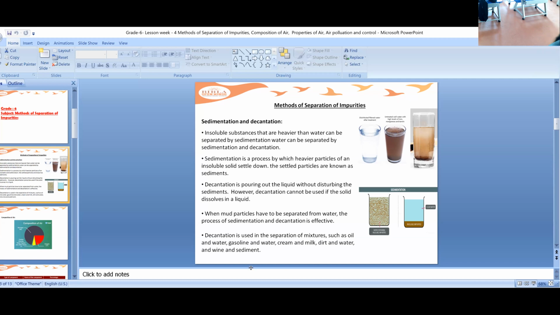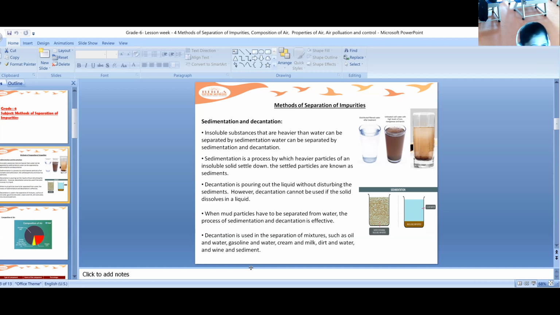What is sedimentation? Sedimentation is a process in which insoluble substances that are heavier than water can be separated. One more process is done after sedimentation, which is decantation.